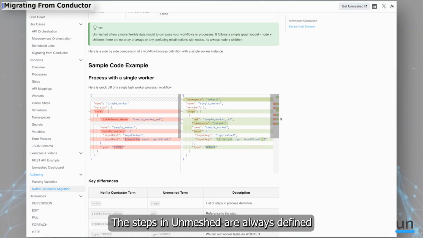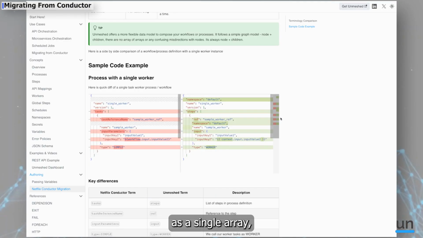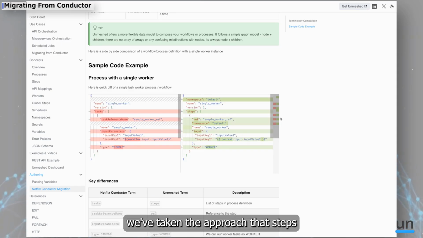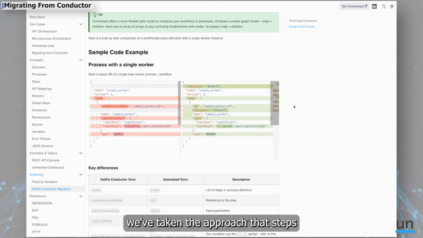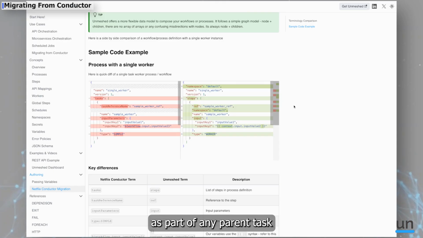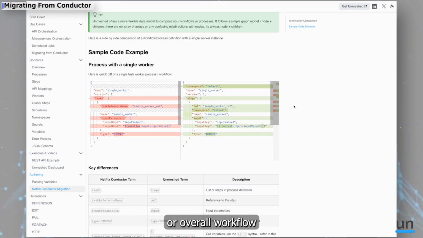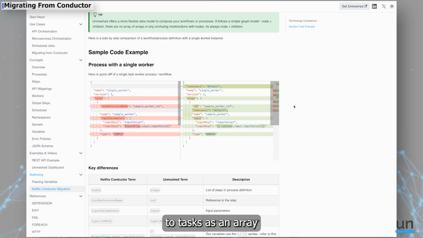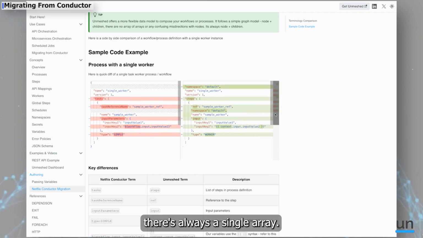The steps in Unmeshed are always defined as a single array, avoiding nested arrays. In Unmeshed, we've taken the approach that steps or tasks as part of any parent task or overall workflow should always be a single array. In Conductor, there are situations where you refer to tasks as an array or an array of arrays. In Unmeshed, there's always a single array.